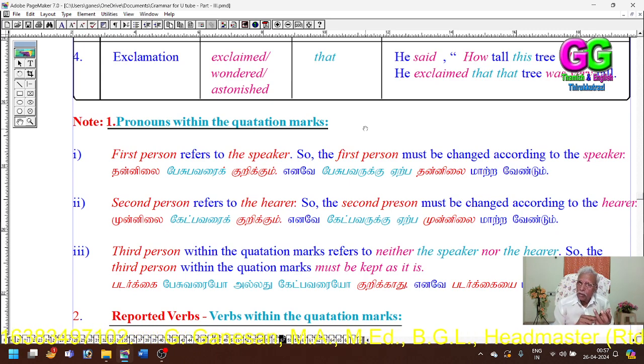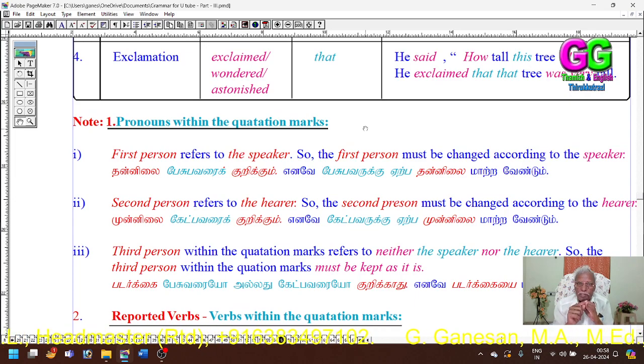If the first verb is had, would, should, could, or might, no change should be made; they should be kept as they are.